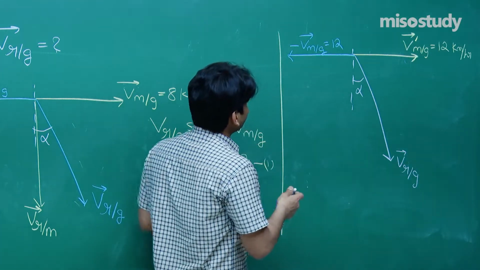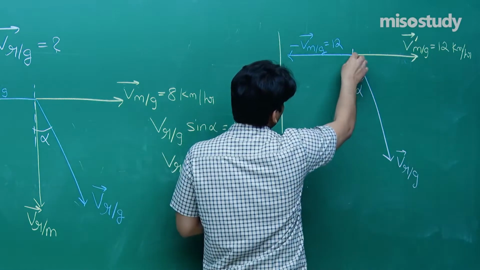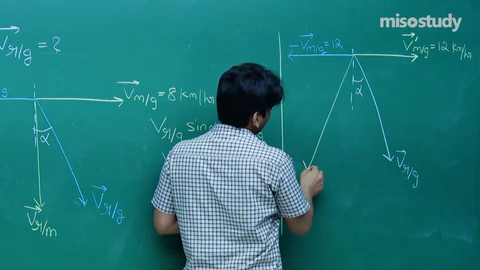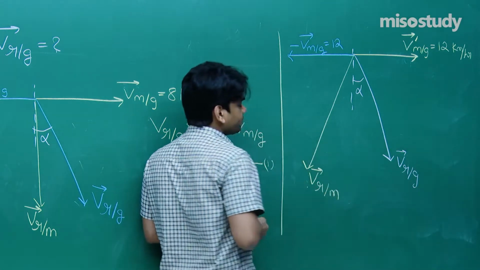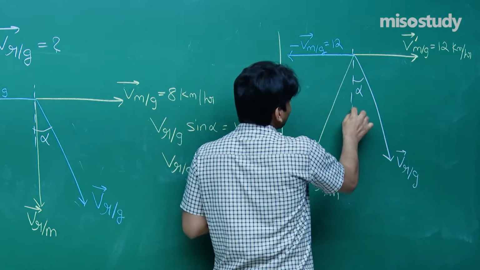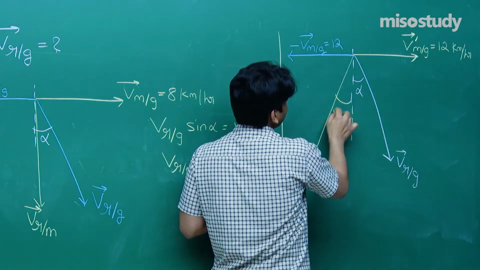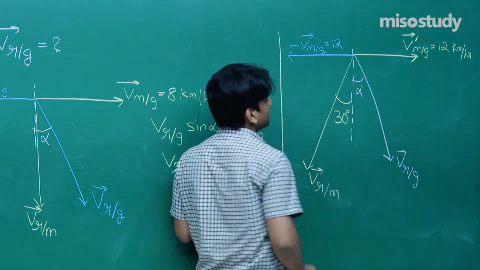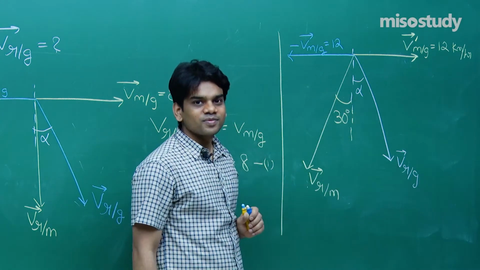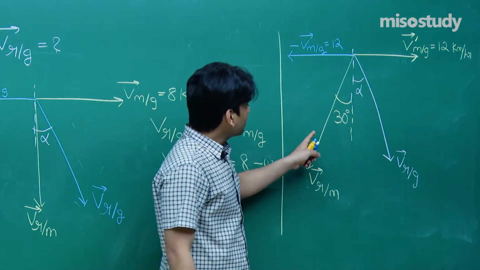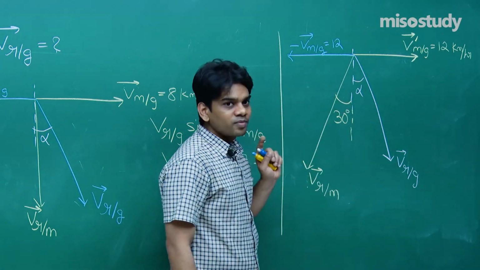So the next diagram: this is the velocity of rain with respect to man. This angle that has been given is 30 degree. This is the resultant of this and this. First thing, we got that resultant of this and this.